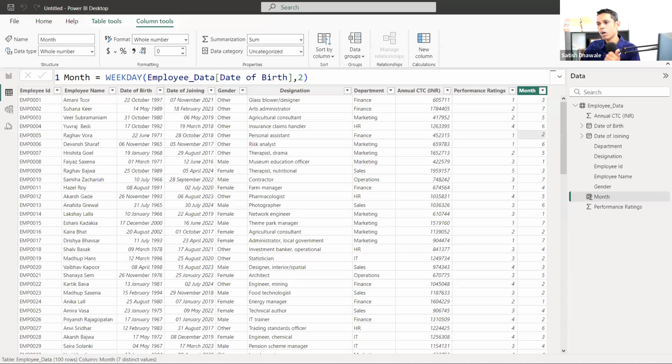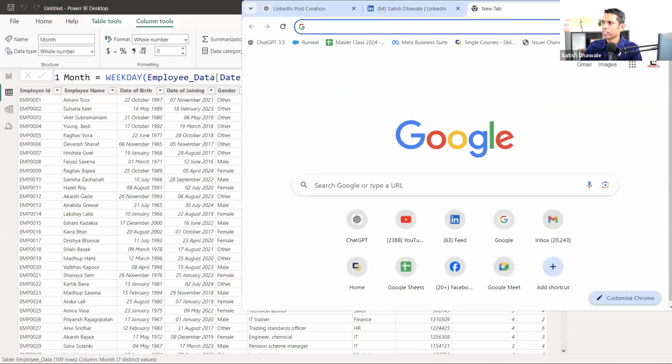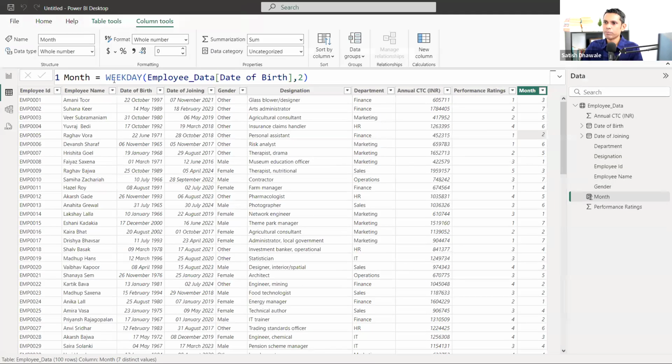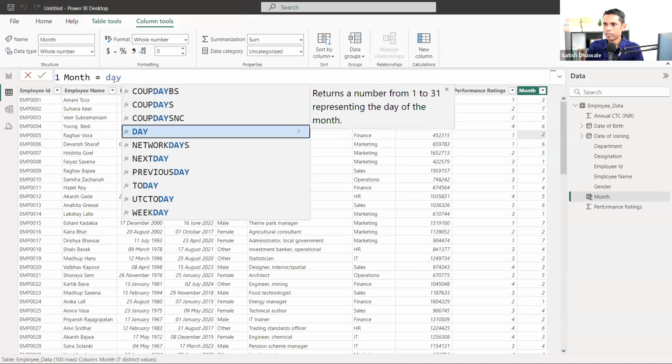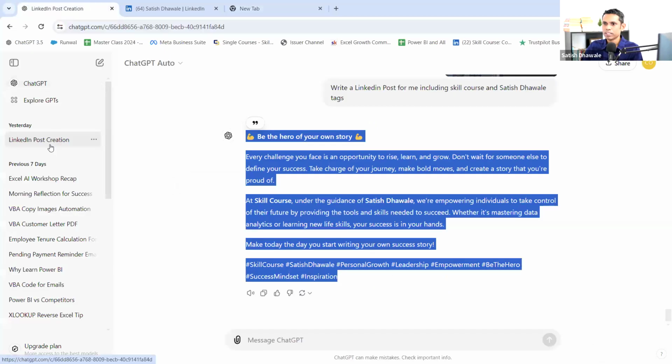Does anybody know how to get the week name or day name? Let me go to ChatGPT actually. Let me ask this. I don't know how to get the day name either, because there is no day name formula available. If you type day name here, we are not getting any day name formula like Excel. In Excel we have a day name formula where we can get the day name. Even in Power Query, we can get the day name. So let's go to ChatGPT.